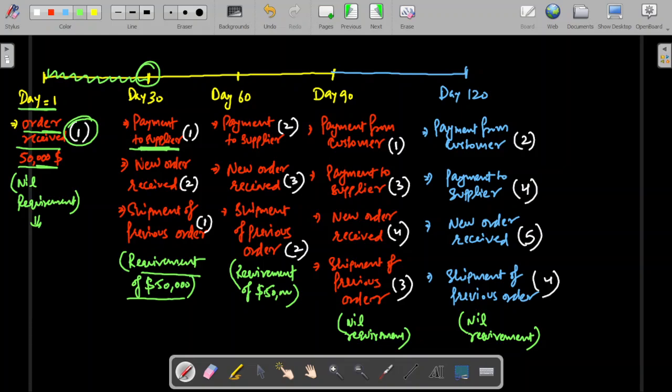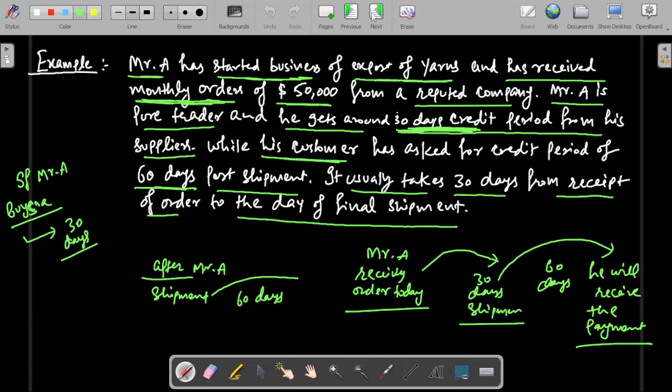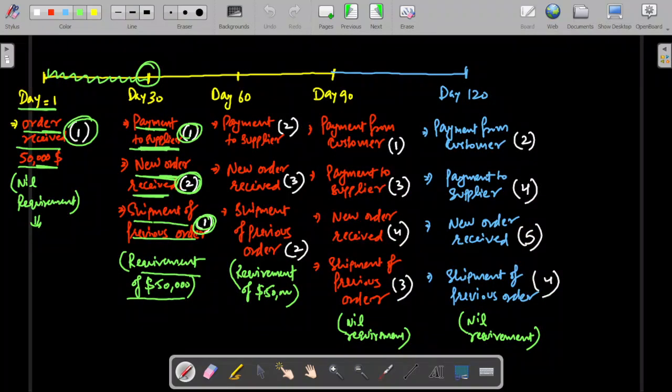On the 30th day itself, he will receive a new order also, since the orders of $50,000 are monthly orders. We will call it order number 2. So he will have to make payment for order number 1 today, and on the 30th day the shipment of the first order shall also take place. We have written that it usually takes 30 days from receipt of order to final shipment.